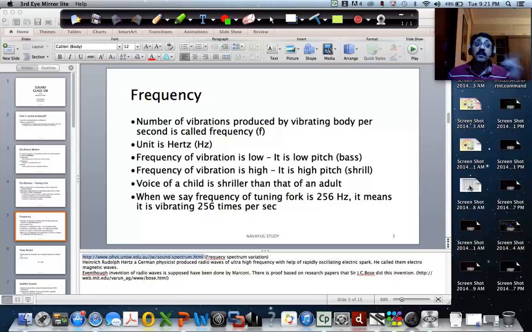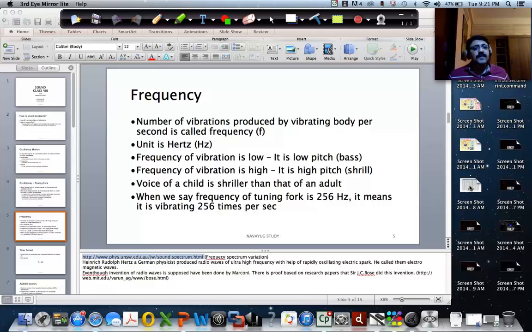Somebody shouting doesn't mean it's shrill. It could be a bass sound, but at very high loudness. A very good example of a high pitch sound is a whistle, which is very shrill, right?